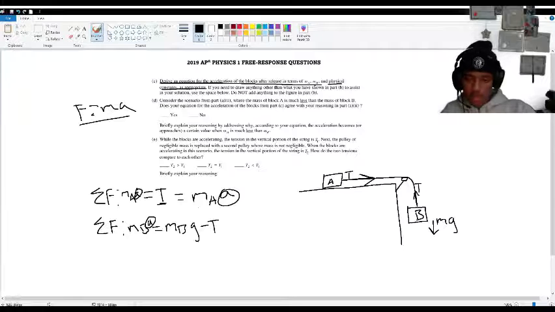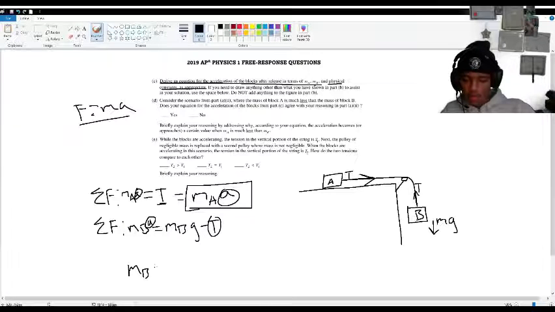So how do we do that? What is the tension? It's equal to mA times a. So mB a is equal to mB g minus T. What is T equal to? T is equal to mA a.